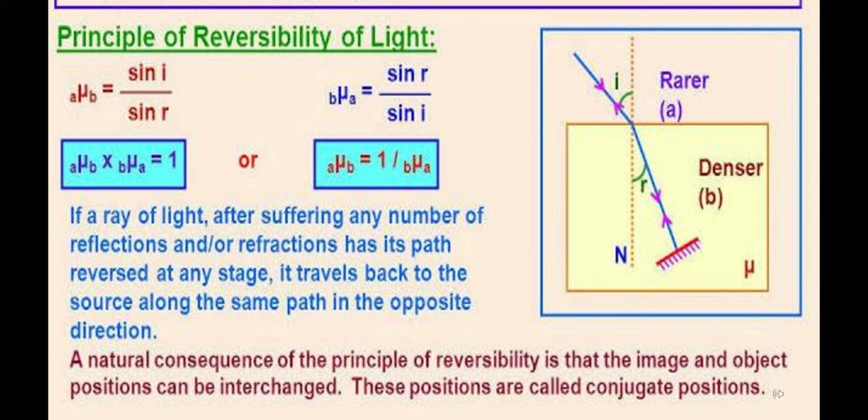Mu is the refractive index. We also write it as N. So mu is the refractive index over here. Mu is a Greek letter which has been used as the refractive index in physics.